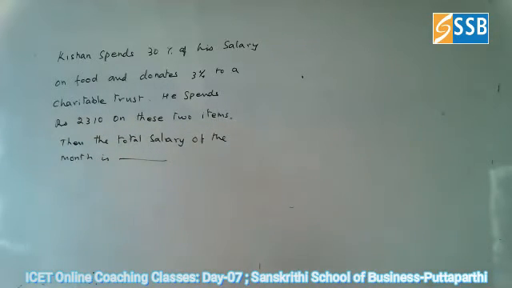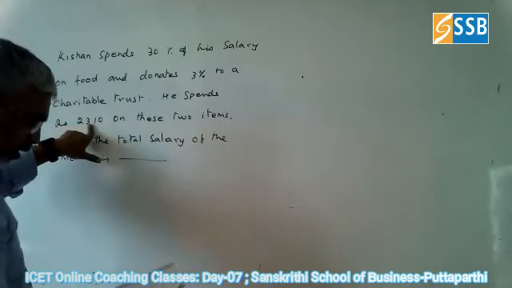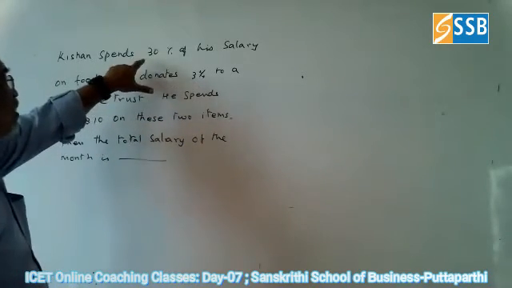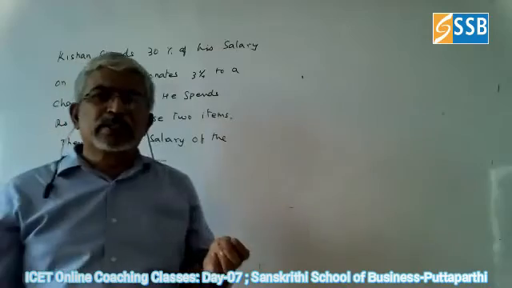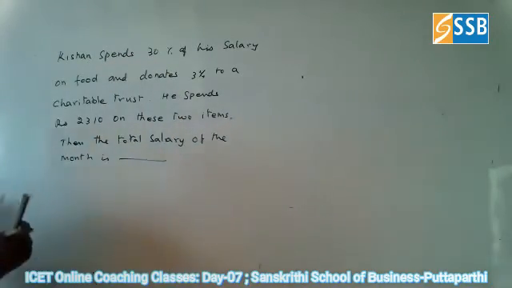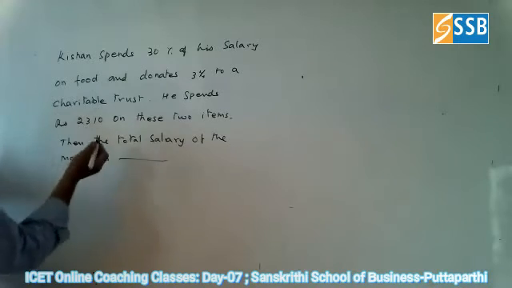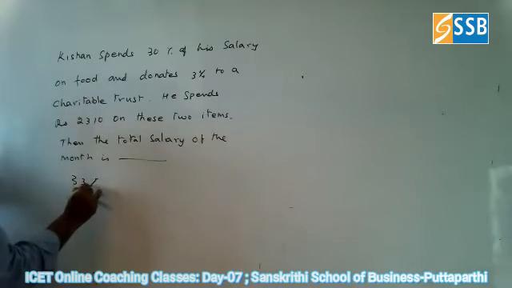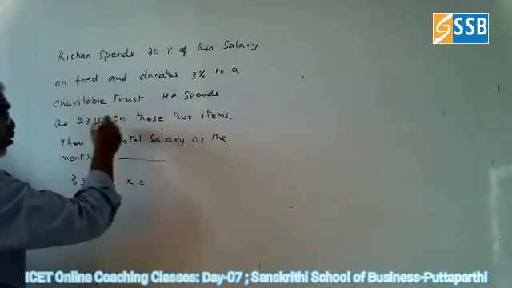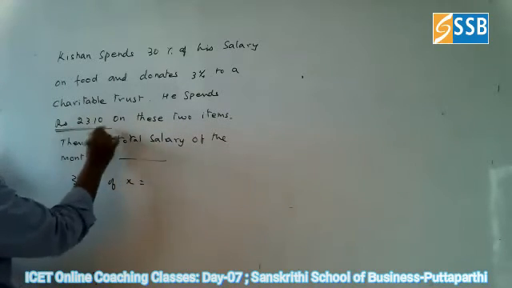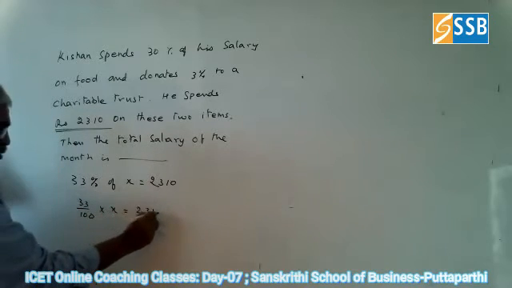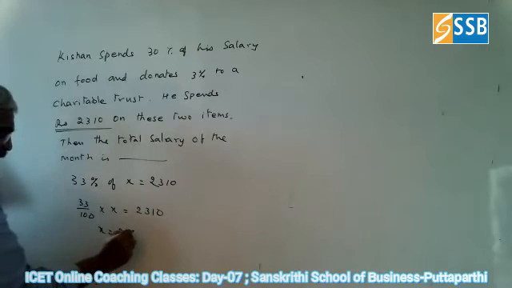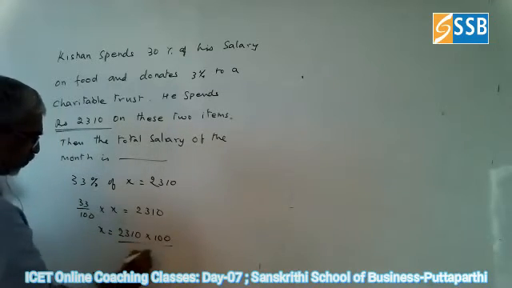So now they are given this 2310, and here 3% for trust, 30% for his food. So he is spending how much? He is spending 33%. That is 33% of X. So we can put it the same way: 33% of X is equal to these two items, the total amount 2310. So now 33 by 100 into X is equal to 2310. So X is equal to 2310 into 100 by 33.